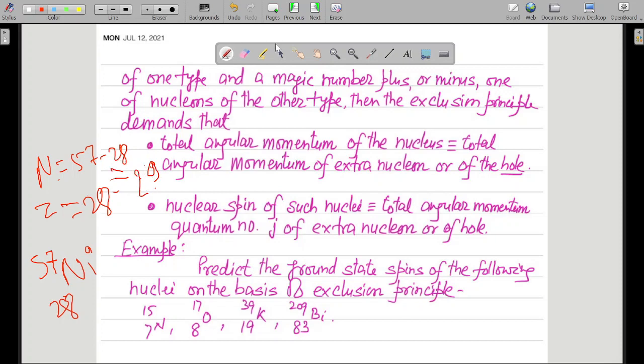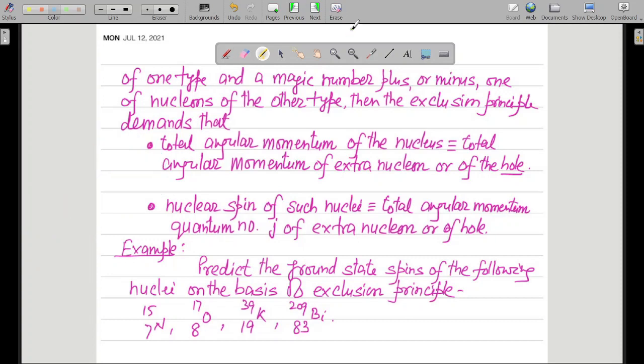So magic number of nucleons of one type, that is magic number of protons, and magic number plus 1 of nucleons of the other type, that is 29 neutrons, which is 28 plus 1. Neutron is the nucleon of the other type and proton is the nucleon of one type. Similarly you can see these things.